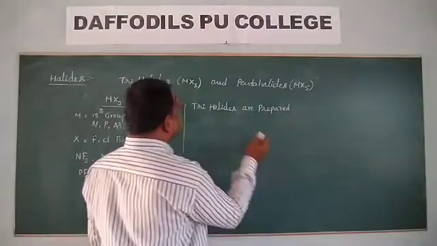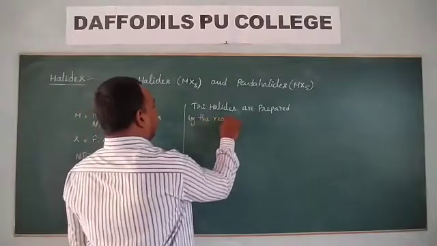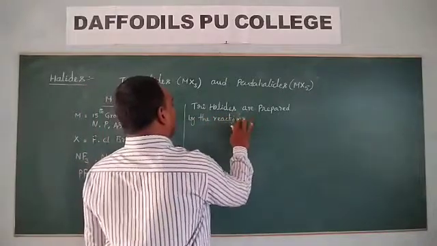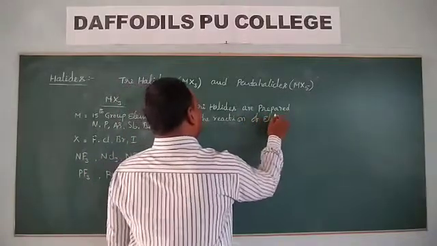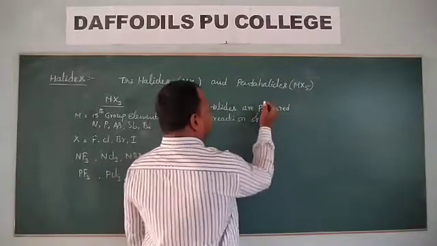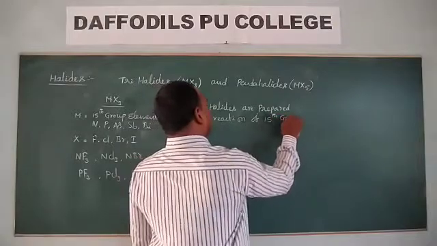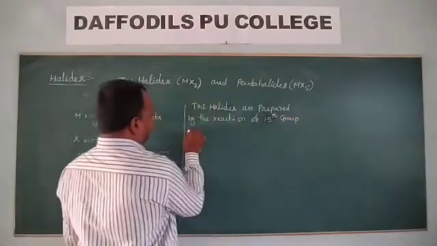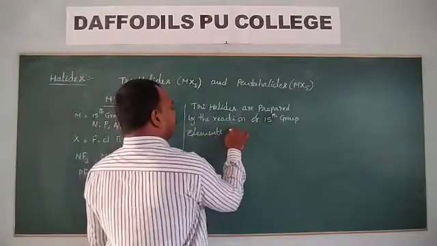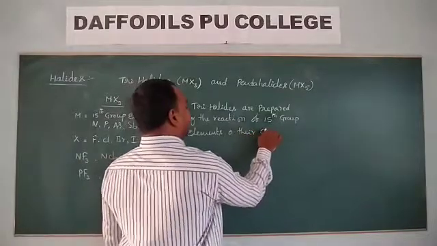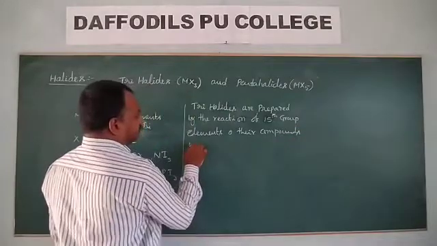Trihalides are prepared by the reaction of these 15th group elements or their compounds with halogens.